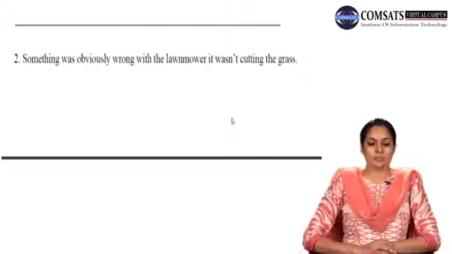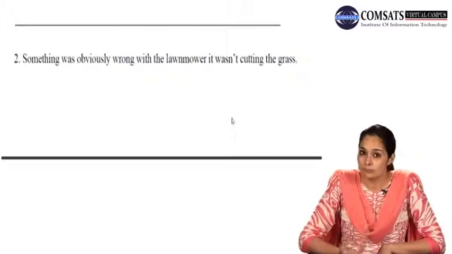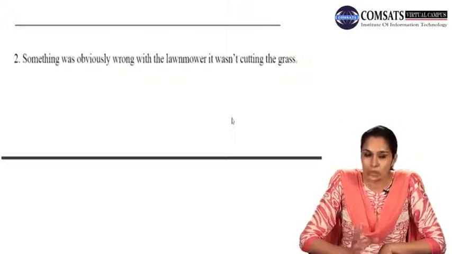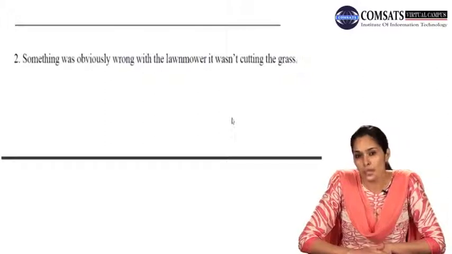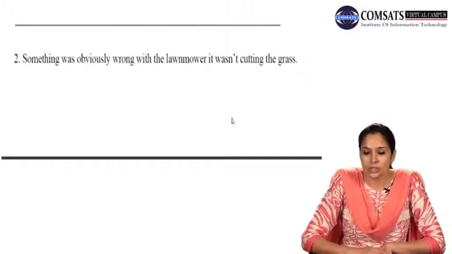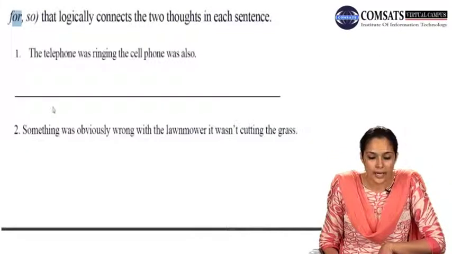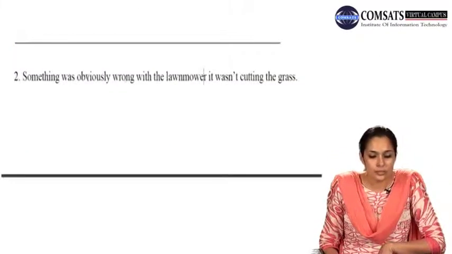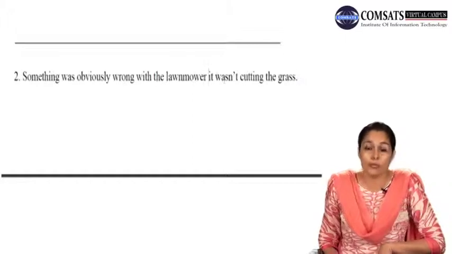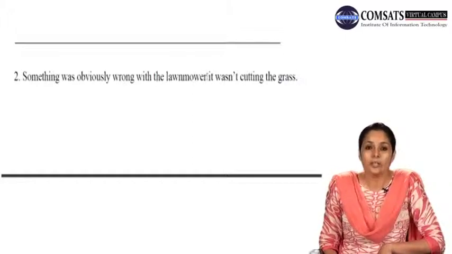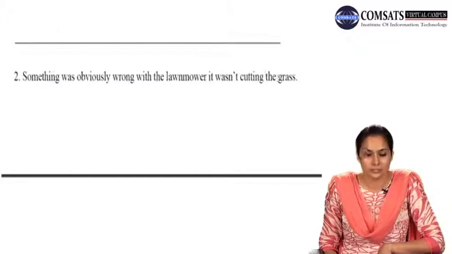Now you see that something was obviously wrong with the lawn mower. And then we are sort of given a reason or explanation why the lawnmower is not working. So we'll choose for from this list. It's right here, and add it here. Something was obviously wrong with the lawnmower, for it wasn't cutting the grass. And before for, we are going to add a comma as well. Something was obviously wrong with the lawnmower, comma, for it wasn't cutting the grass.